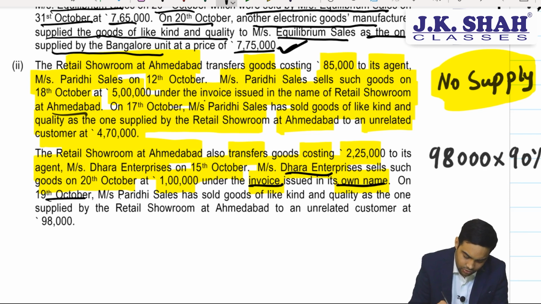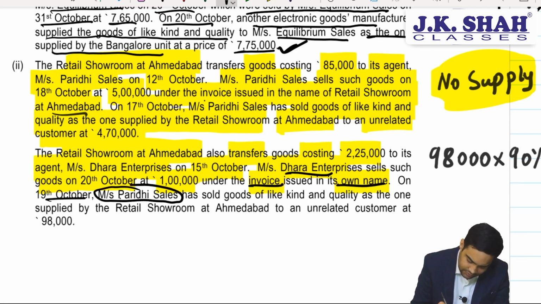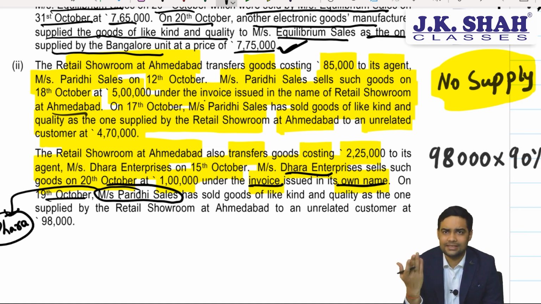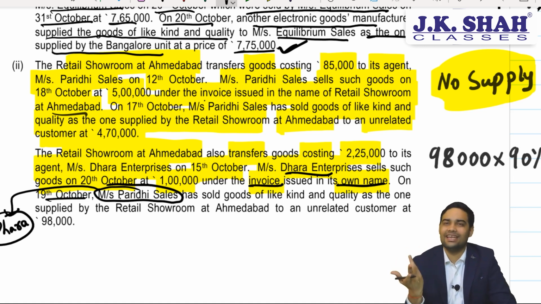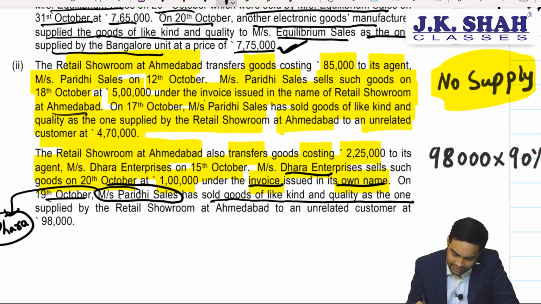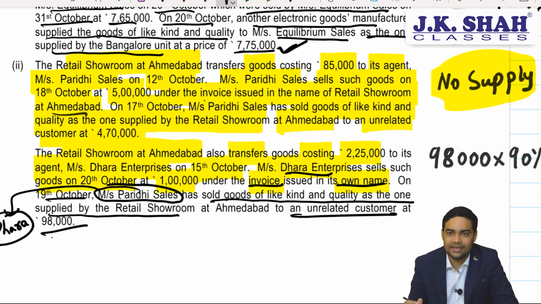On 19th October, Paridhi Sales, I mean, this is just a typo error. This will be Dhara. You can just change it in your RTP also. It's just that while copy pasting, such errors happen by anyone and everyone. So Dhara has sold goods of like kind and quality as the one being supplied by the retail showroom to an unrelated customer at 98,000.